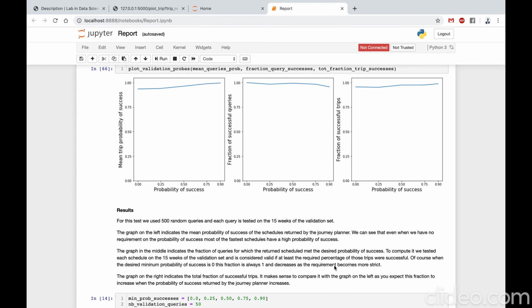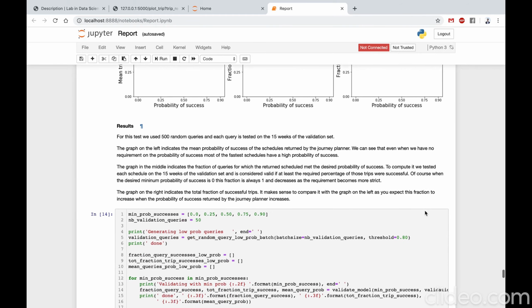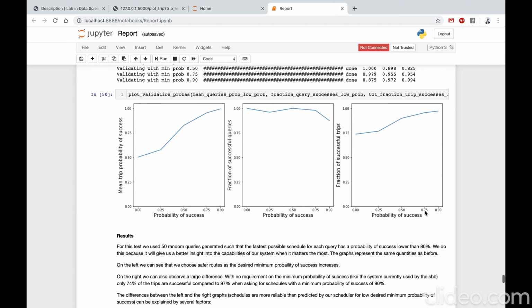And now let's see how we validated our approach. Actually, the way we did this is we didn't use any of the data from 2017 to compute average delay or such values. We used them to check that our model would make sense. So we run random queries and then see what happens. I won't go over every single graph here because they're all in the report and we don't have enough time. But here we can see something interesting.